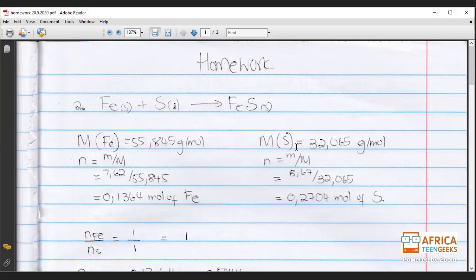Once you're given two masses, it means that one of them is a limiting reagent and the other is in excess. They can't both be limiting reagents. And number two, what we need to understand is that the limiting reagent is important because that is what we're going to use to calculate the amount of the product.